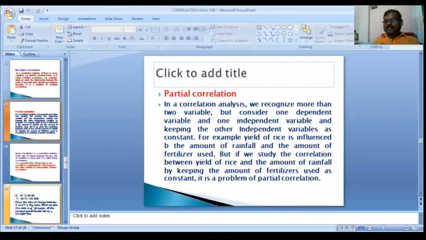What is partial correlation? In a correlation analysis, we recognize more than two variables, but consider one dependent variable and one independent variable, keeping the other independent variable constant. There are more than two variables, but we consider only one dependent variable and one independent variable. That is called partial correlation.